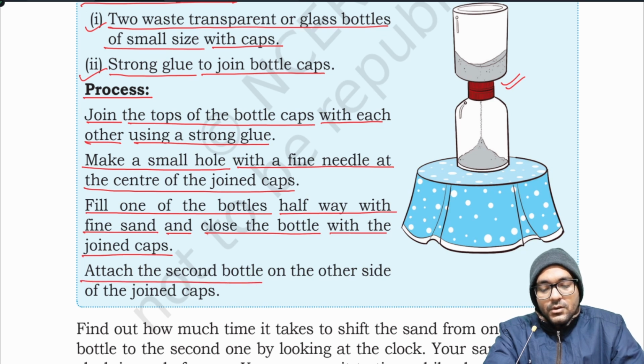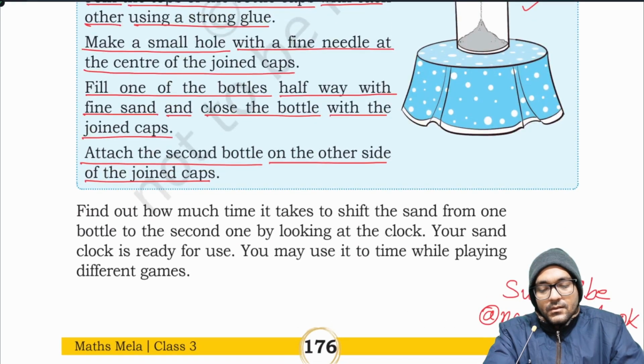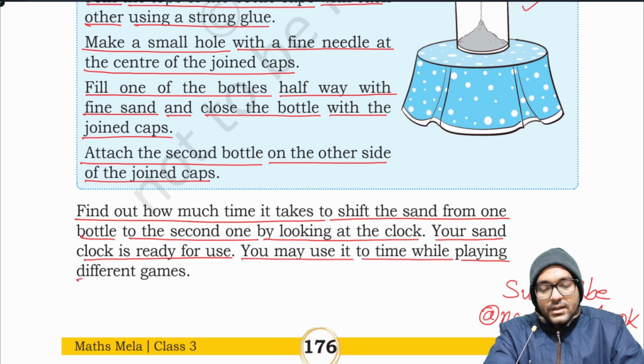Attach the second bottle on the other side of the joint caps, like this. Find out how much time it takes to shift the sand from one bottle to the second one by looking at the clock. Your sand clock is ready for use. You may use it to time while playing different games.